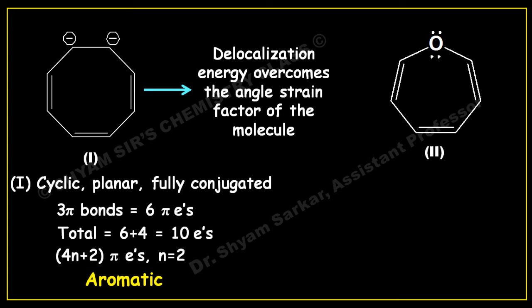That's why this molecule is aromatic in nature, and both the negative charges will remain in conjugation with these pi bonds. This is why this molecule is aromatic in nature.